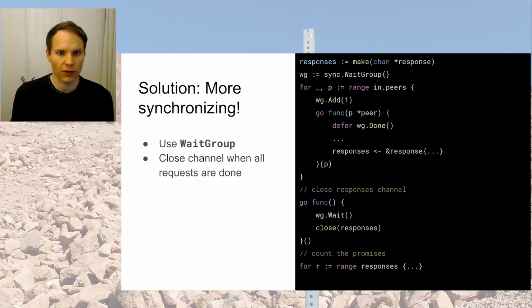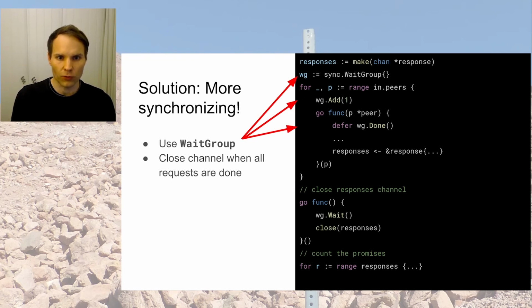And for that, we use a wait group that is a bit like a semaphore. It's a synchronization tool. And that means when we have all the responses back, either because the peer replied or because we ran into a timeout and canceled the outreach, each time when all this has been done, the wait group should have a value of 0. And there's then this function that runs concurrently, and that just blocks until the wait group has the value 0. And when it has that, it closes the channel.